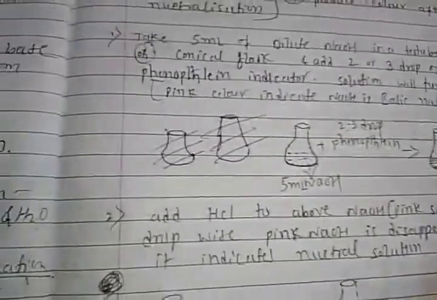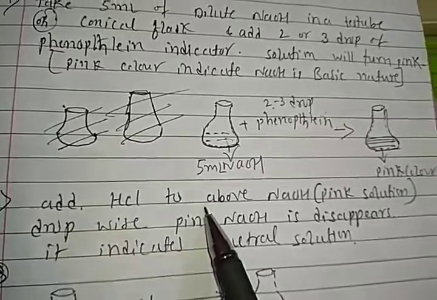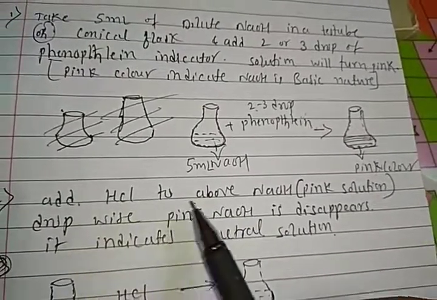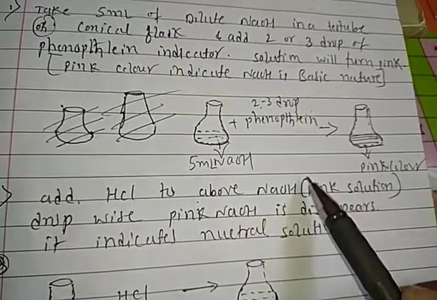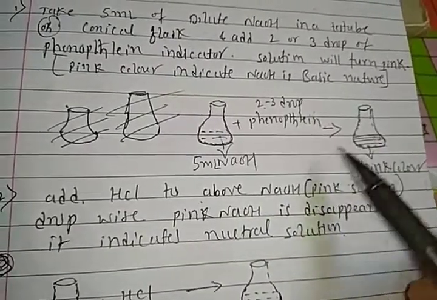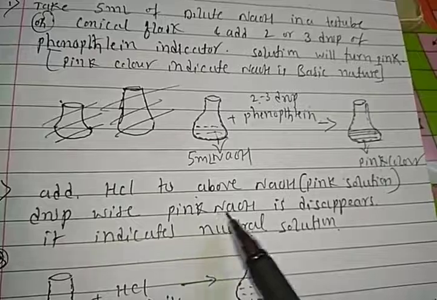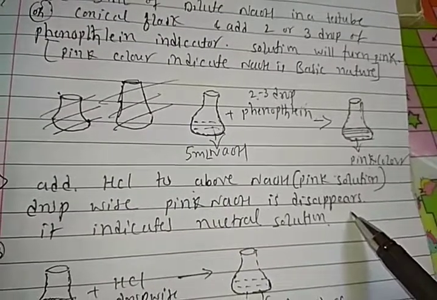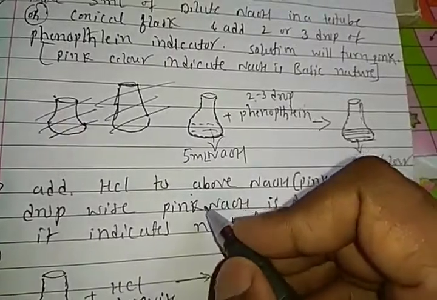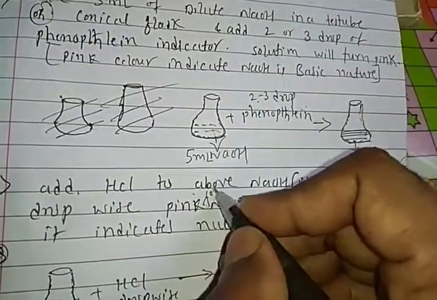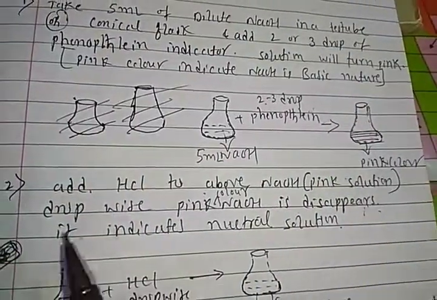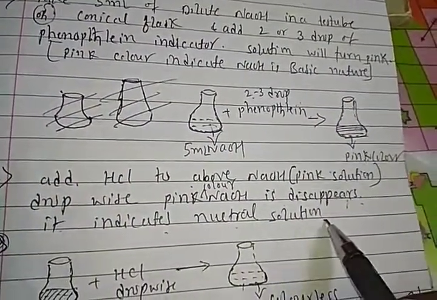Pink color, right? Add HCl to the above NaOH. Add HCl to this pink color solution dropwise, and the pink color of the NaOH disappears. When the pink color disappears, it indicates a neutral solution.